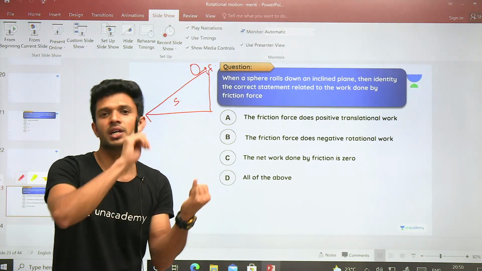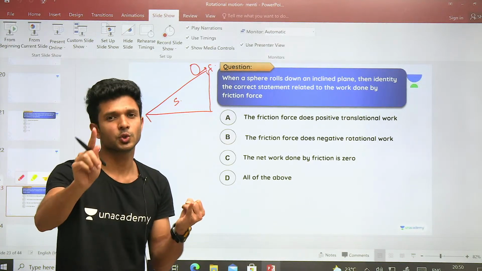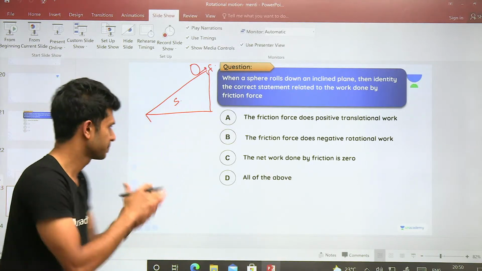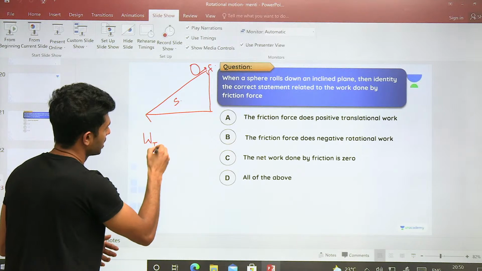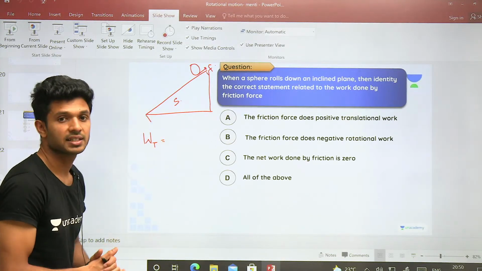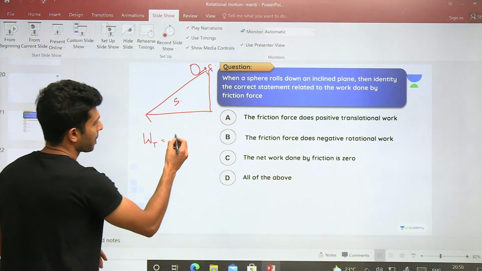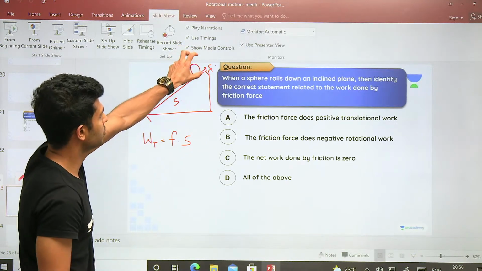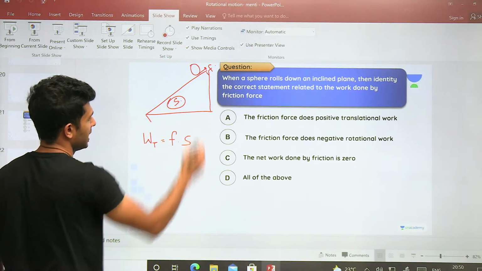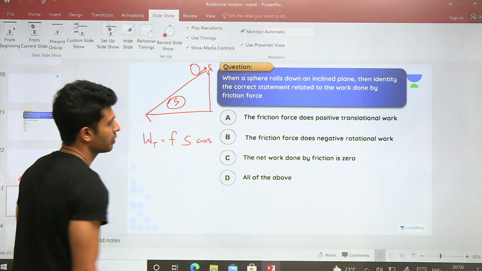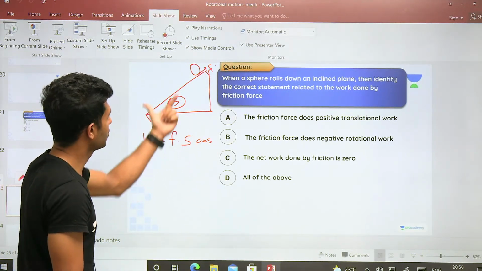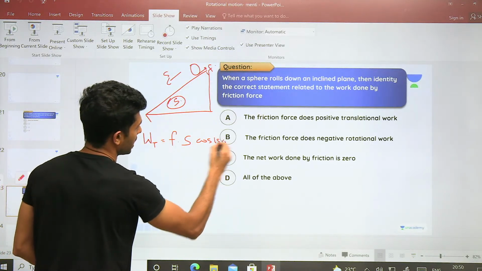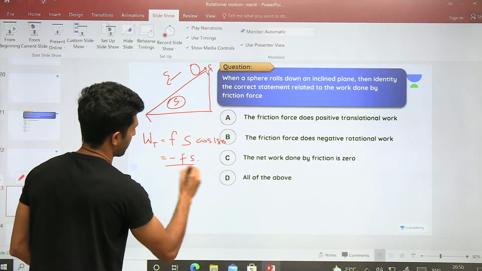So friction will be doing a work in a translational motion, plus work will also be done by frictional force in rotation also. ठीक है, we are supposed to find out the total work done. First, let us find out the work done by friction in its translational motion. Formula: force into, right, the displacement. If the sphere moves from the top to the bottom, what the displacement it makes? S. Fs cos of theta. Isn't that the complete formula? Tell me what is the angle? Displacement is S downward, friction is upward, it is 180. ये हो गया minus Fs.